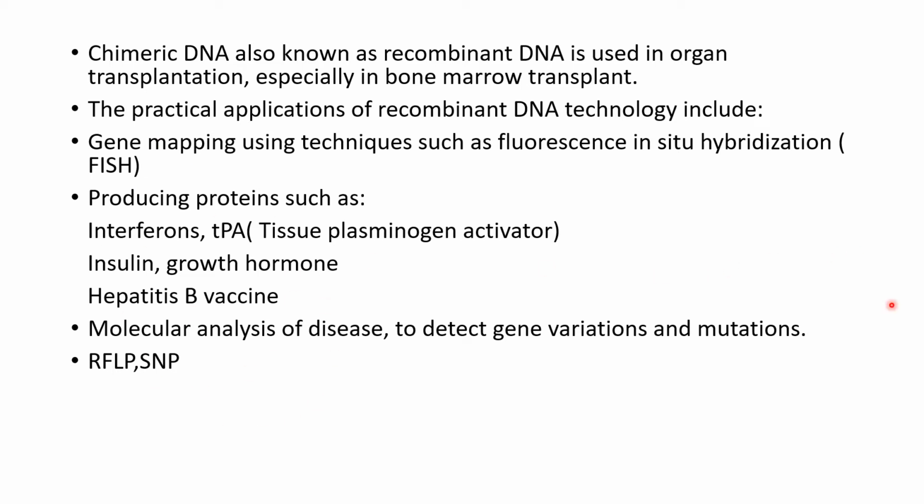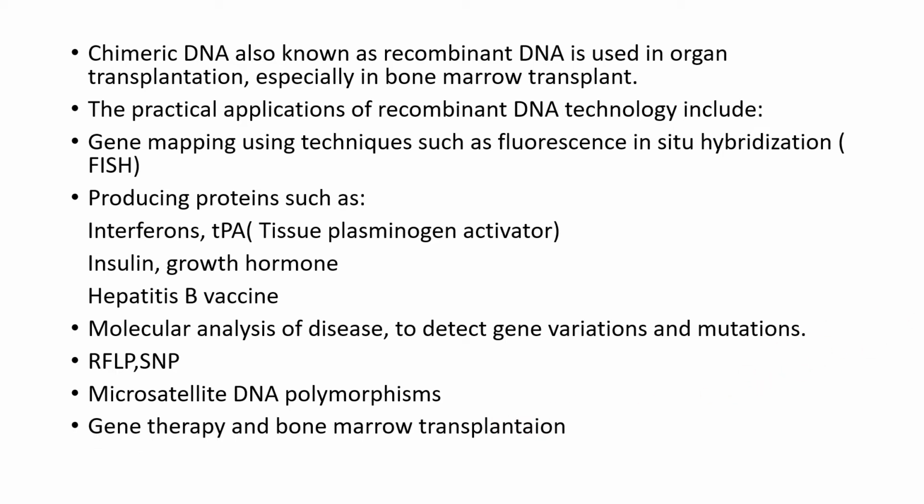Also microsatellite DNA polymorphism, gene therapy and bone marrow transplantation. These are some of the applications of recombinant DNA technology.